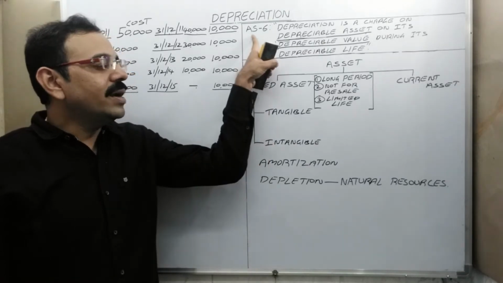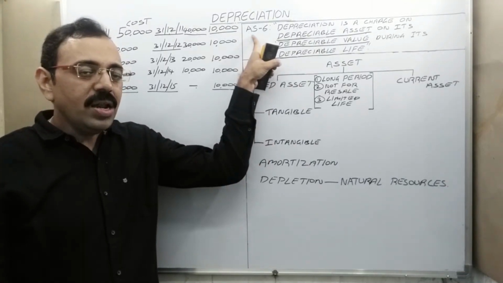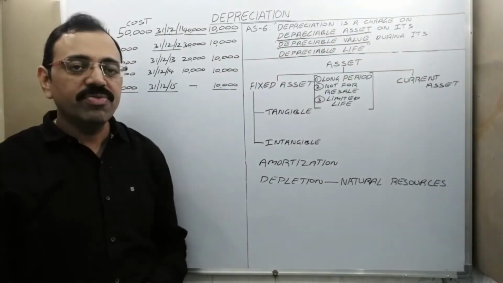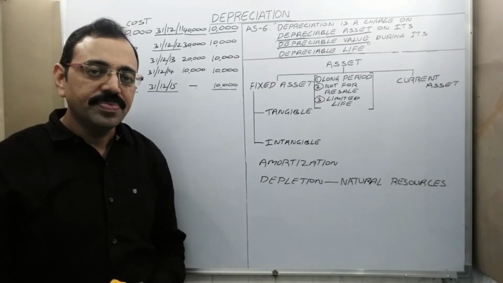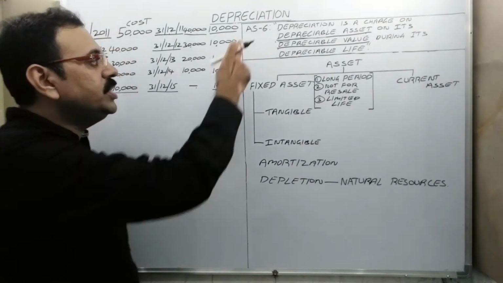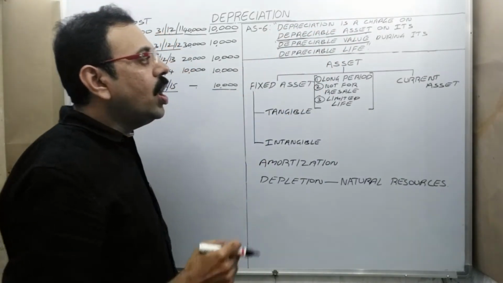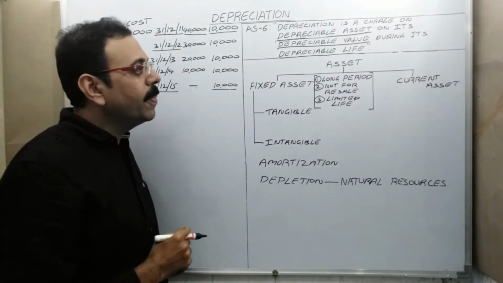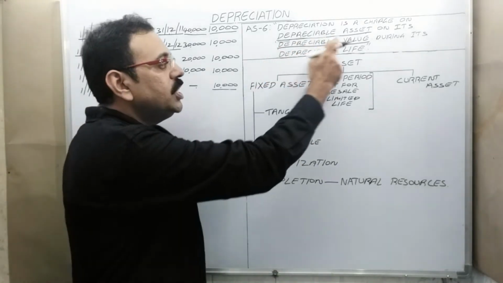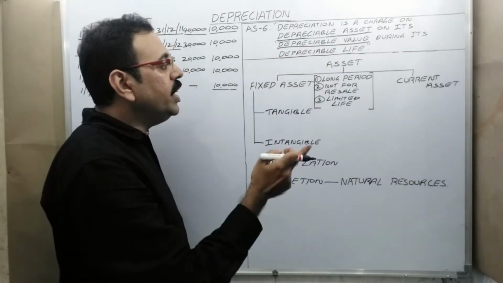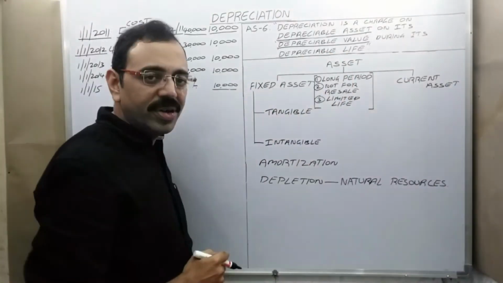And Accounting Standard 6 has given a comprehensive definition of the word depreciation. According to that, depreciation is a charge on a depreciable asset on its depreciable value during its depreciable life.